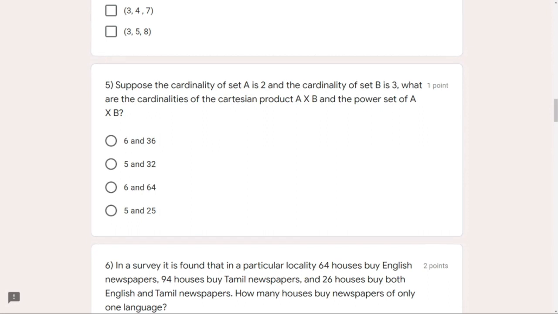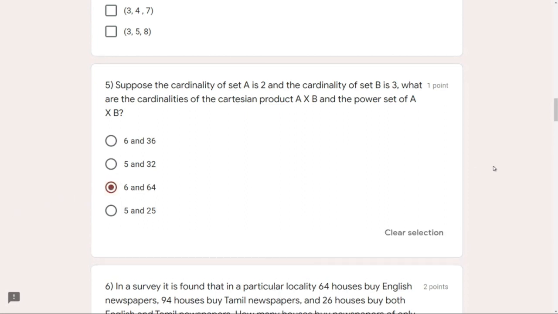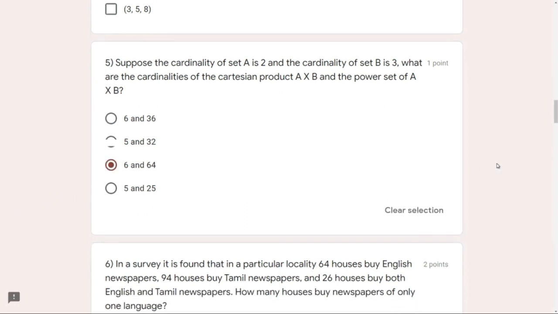That means we have to take 2 raised to the power the cardinality of A into B. A into B has a cardinality 6, we just saw. And 2 raised to the power 6 will be 2 into 2, 4 into 2, 8 into 2, 16 into 2, 32 into 2, 64. So we have 6 and 64 to be the right answer, and that is option number 3. Let me proceed now.